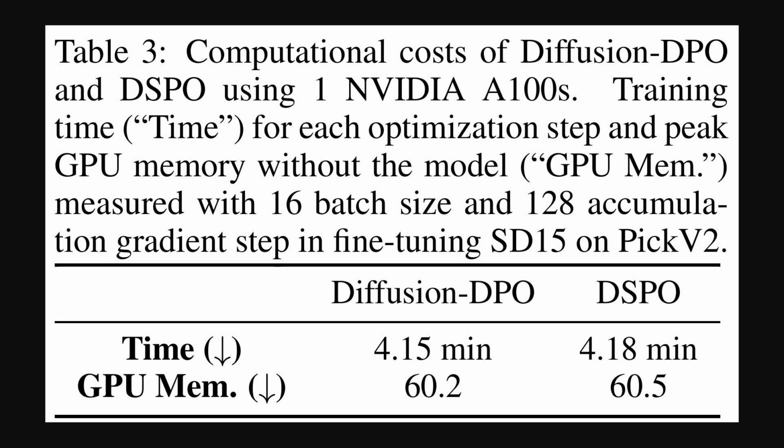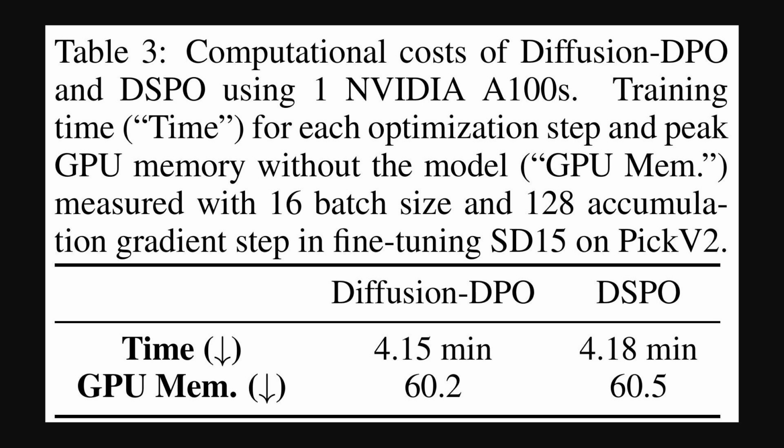Now, after seeing those strong performance results, you might wonder about the cost. Table 3 addresses exactly that, detailing the computational costs. It compares direct score preference optimization with diffusion direct preference optimization in terms of training time per step and peak GPU memory. That's the amount of specialized computer memory needed by the graphics processing unit, which is a powerful chip for these tasks during training.